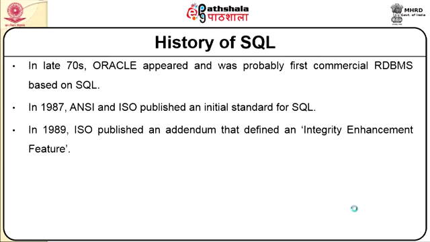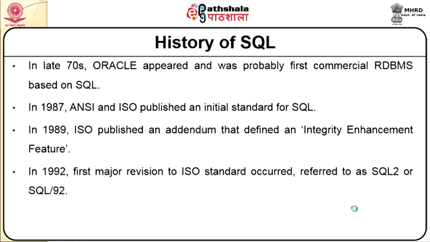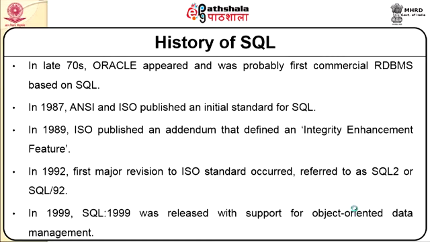In 1989, ISO published an addendum that defined an integrity enhancement feature, which would basically check the validity of the language. In 1992, the first major revision to the ISO standard occurred, which was referred to as SQL 2 or SQL 92, since it appeared in the year 1992, and being a major revision, it was named version 2.